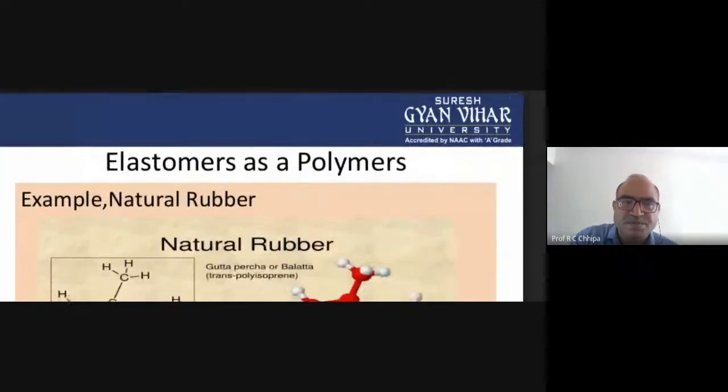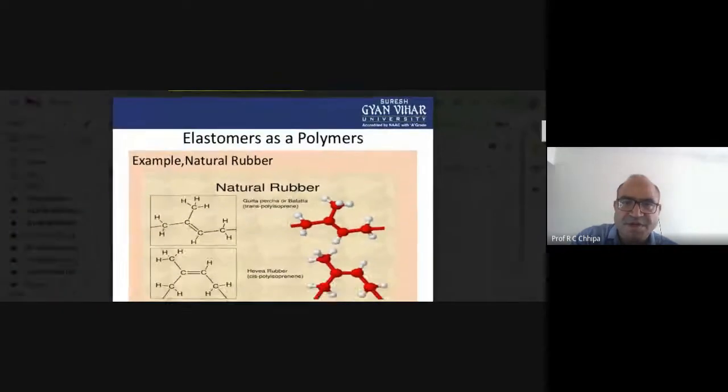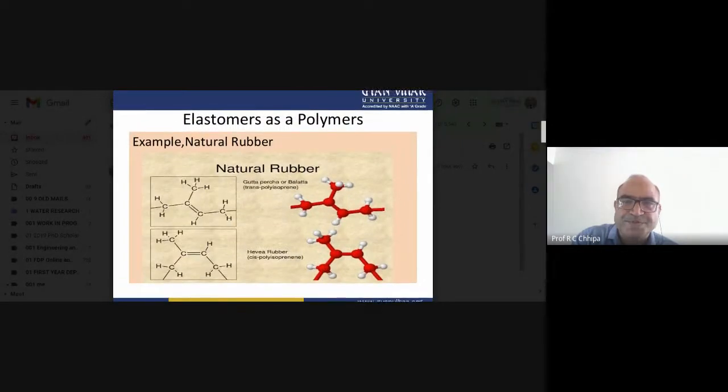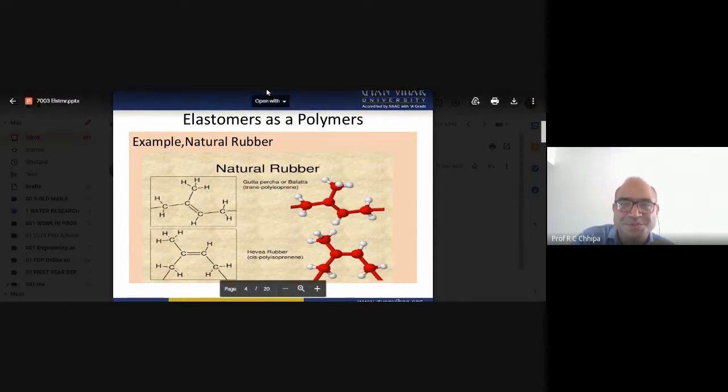Those are the important concerns. Now we have come towards the various examples, and the most important one is natural rubber. So what about natural rubber? Natural rubber, gutta-percha, the trans form, and Hevea rubber, Hevea brasiliensis. Here the chemistry itself is most important.